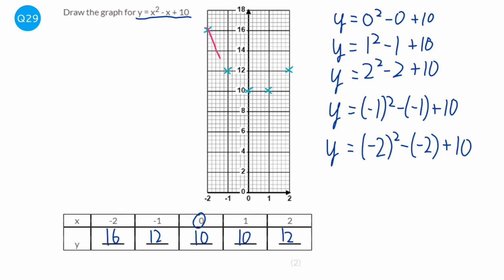But you need to make sure it goes through all the points. And here's the part here where it goes beneath those 2 points. So make sure it goes beneath those 2 points. On most exams, what they do is they draw a line across from those 2 points and say that your curve needs to go beneath that line. So they're looking out that you've gone beneath the line.